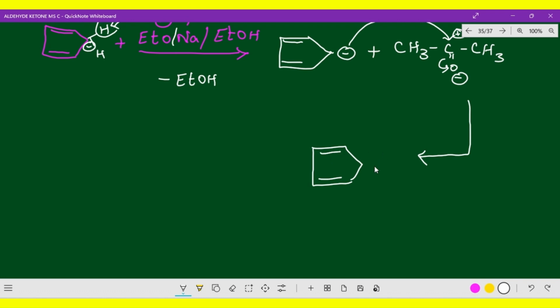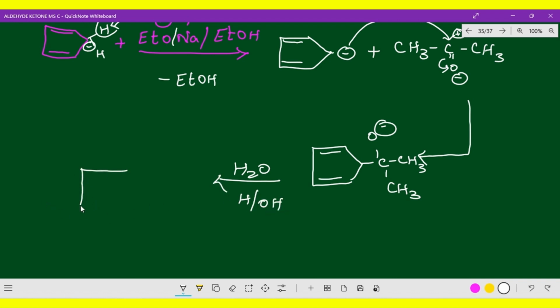Double bond, here C, here CH3, and here also CH3, and here you will get O minus. Now this O minus undergoes hydrolysis with water, HOH. So you will get a tertiary compound like this: here the alkene, here carbon with OH, and of course this is CH3 and this is also CH3. This is the tertiary compound you will get.